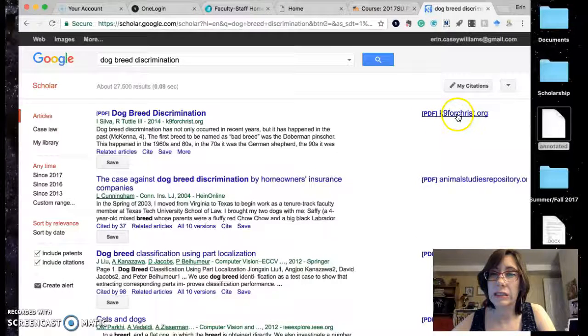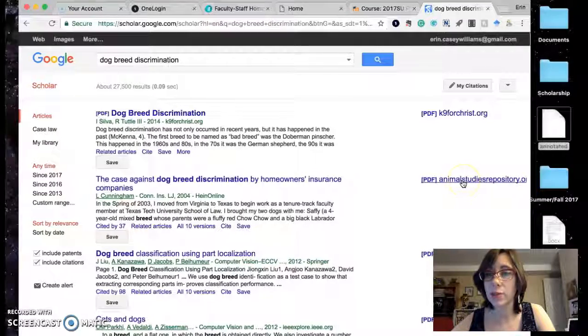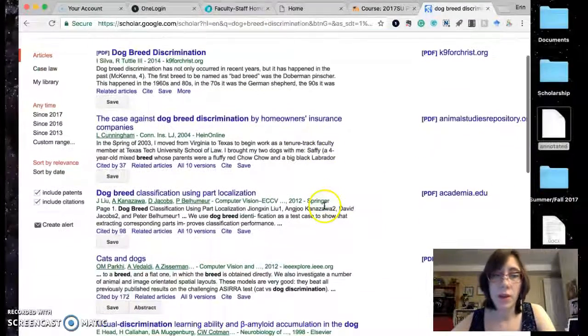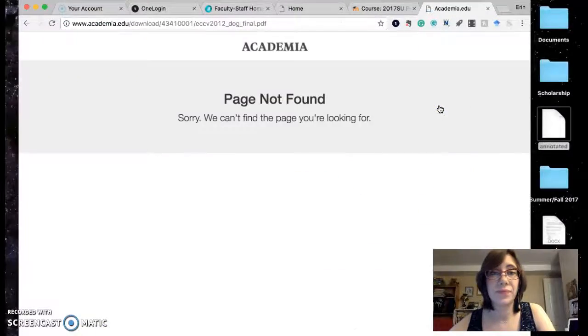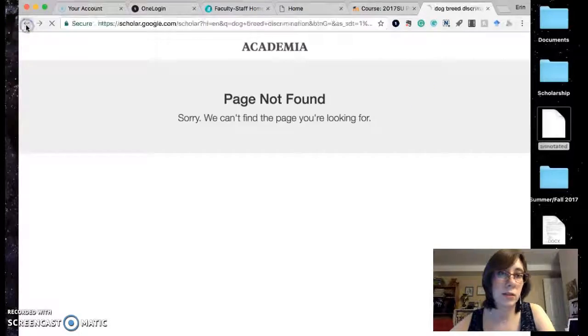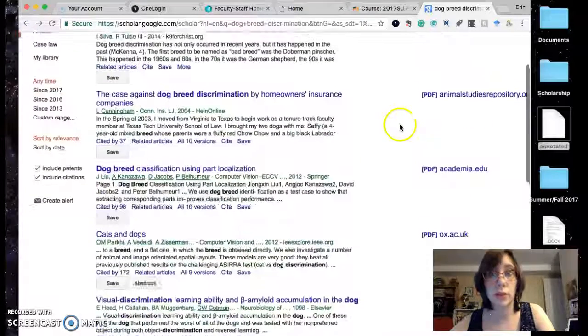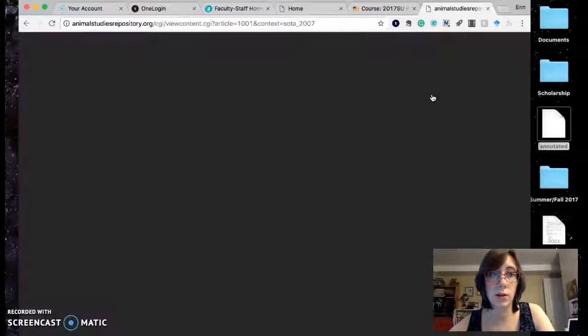Canine for Christ, even though it's a .org, this looks better, animalstudiesrepository.org. Okay, so you could do stuff like this. I like these because they're linked. Look, you can... page not found. Usually that doesn't happen. Let's try this one.